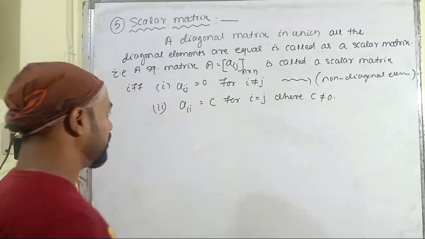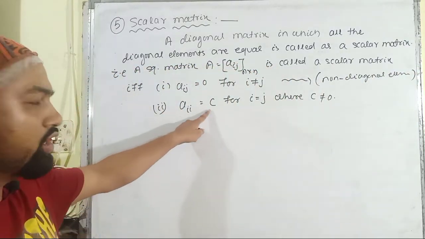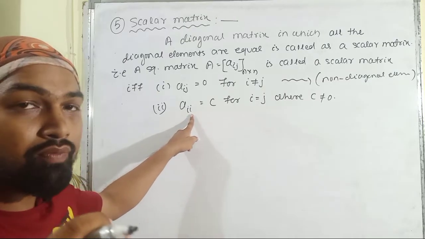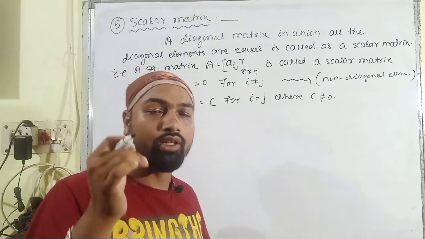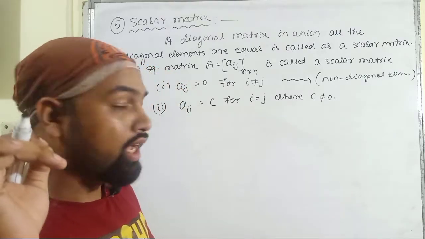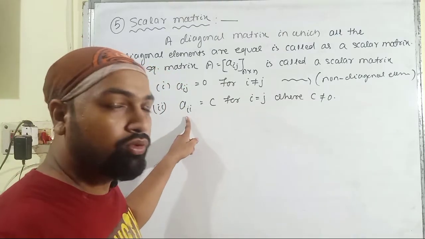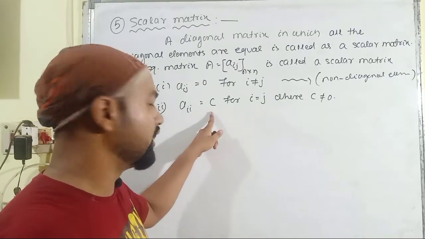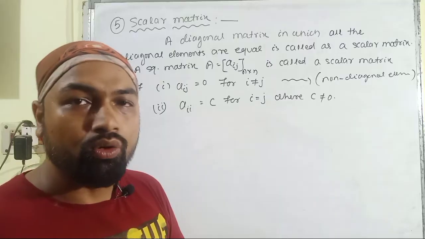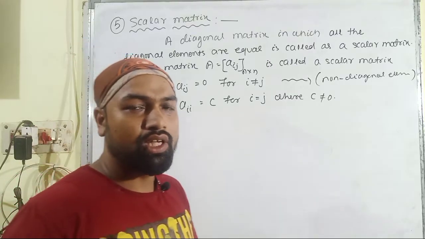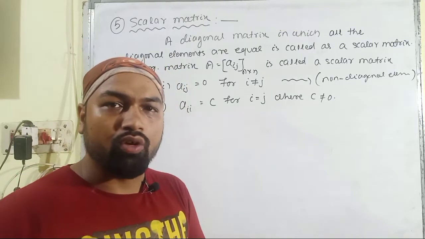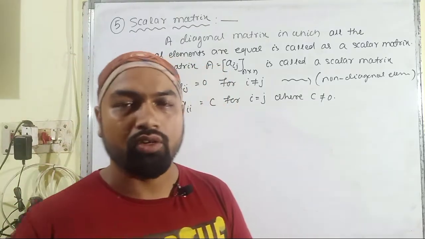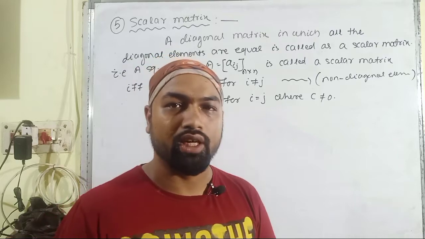And here in the second condition, Aij is equal to C. That means the number of rows is equal to the number of columns. Those elements A11, A22, A33 up to Ann must be equal with each other, and we have considered it as C. And C must not be equal to 0. So the diagonal elements are equal with each other and not equal to 0, and all of the non-diagonal elements are equal to 0. Then we can call it a scalar matrix.